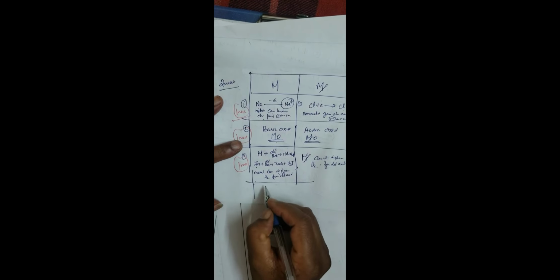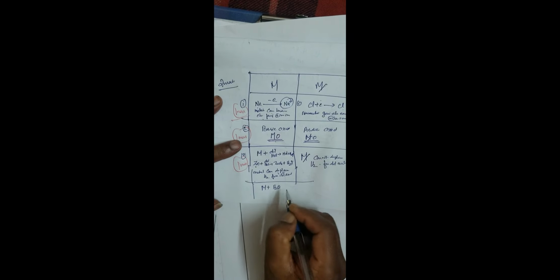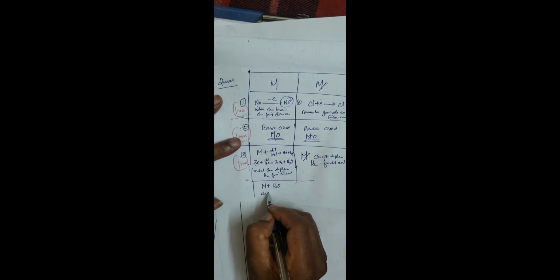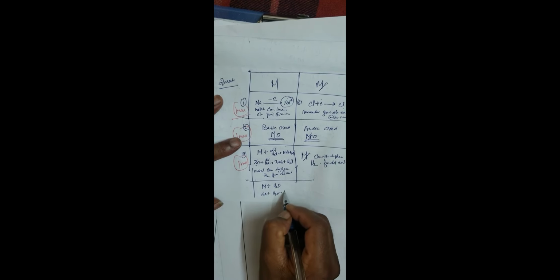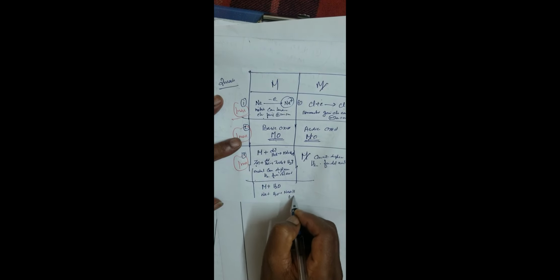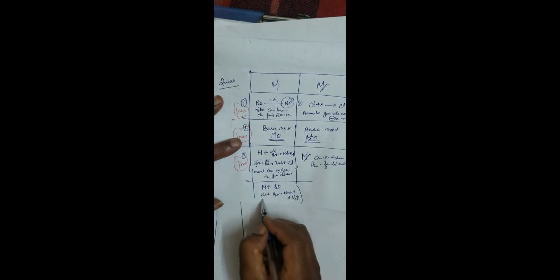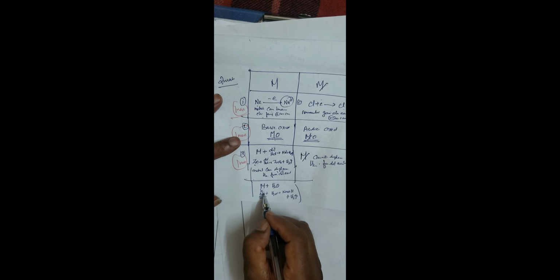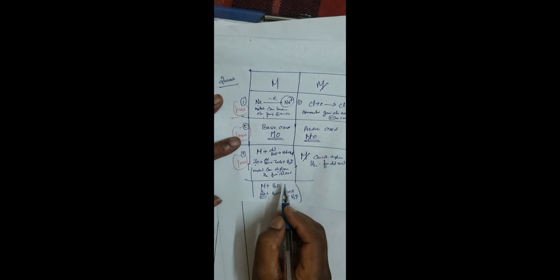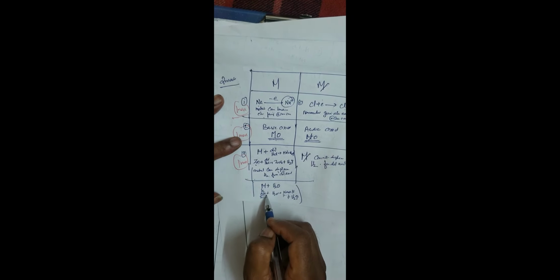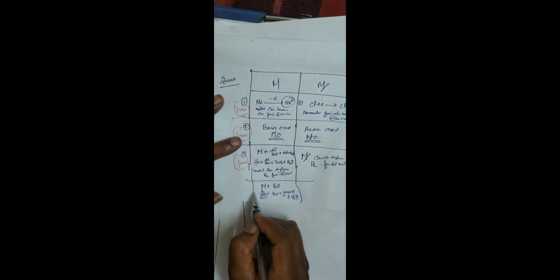Now, metal reacts with water. For example, sodium reacts with water to form sodium hydroxide plus hydrogen is liberated. Or potassium also, forming potassium hydroxide. Which are the reactive metals?